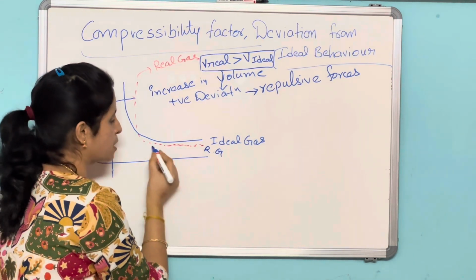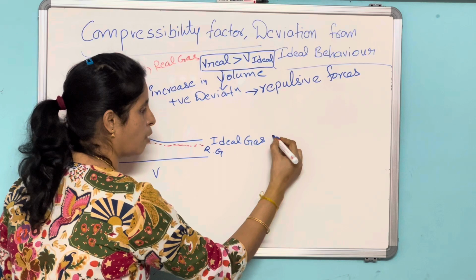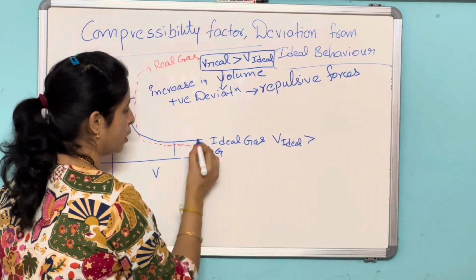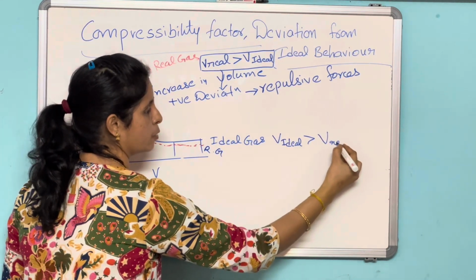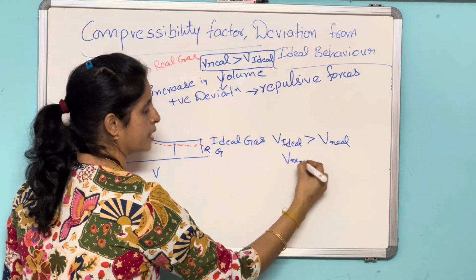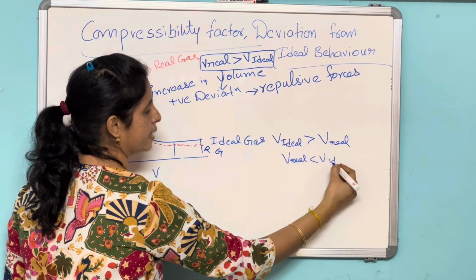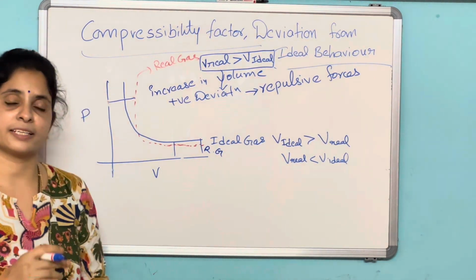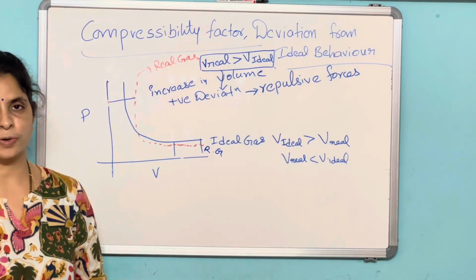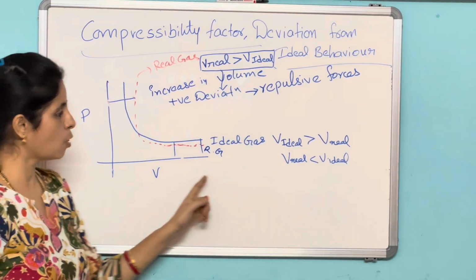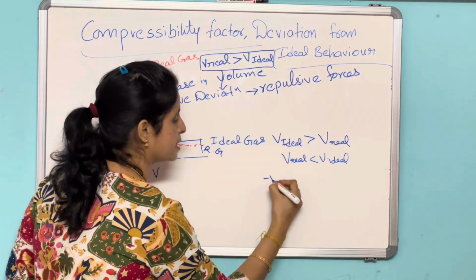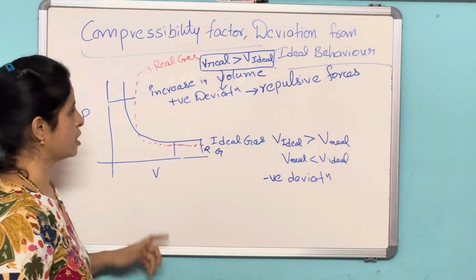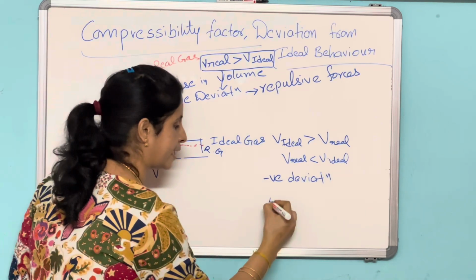And next one, real gas. Here if you observe this point, the volume of the real gas is less than the volume of the ideal gas. So when the volume decreases, when there are attractive forces operating between the gas molecules, there is a compression in the volume. So here it is less than expected, so it is negative deviation. And what are the forces operating? Attractive forces.